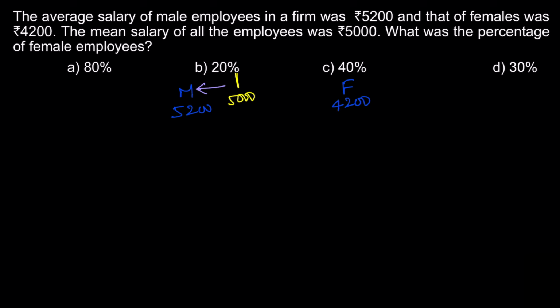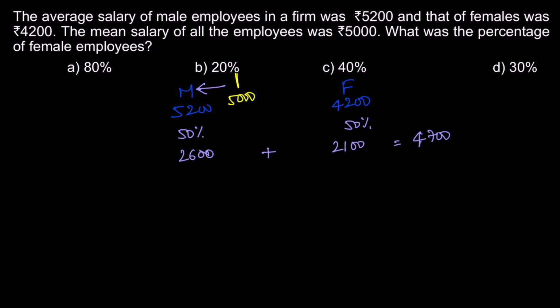We'll try to solve this question logically. Let us just presume there are 50% males and 50% females. If 50% males are there and 50% females are there, what will be the combined average? It is the weighted average. So combined average will be 50% of 5200, 2600, plus 50% of 4200, it is 2100. Then the combined average will be 4700.